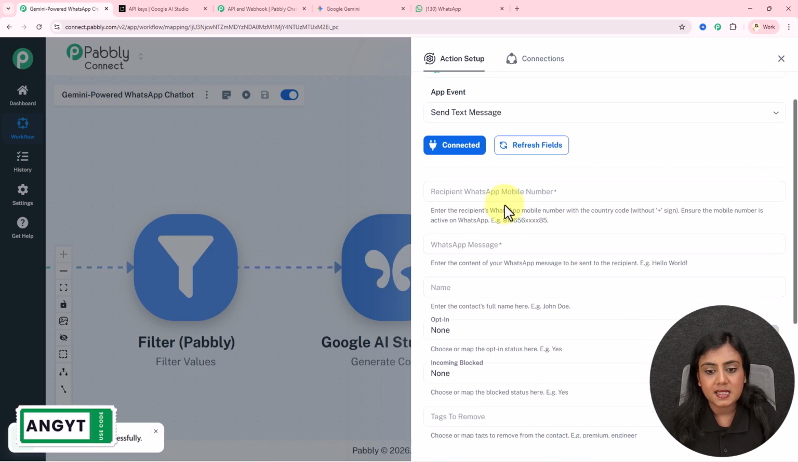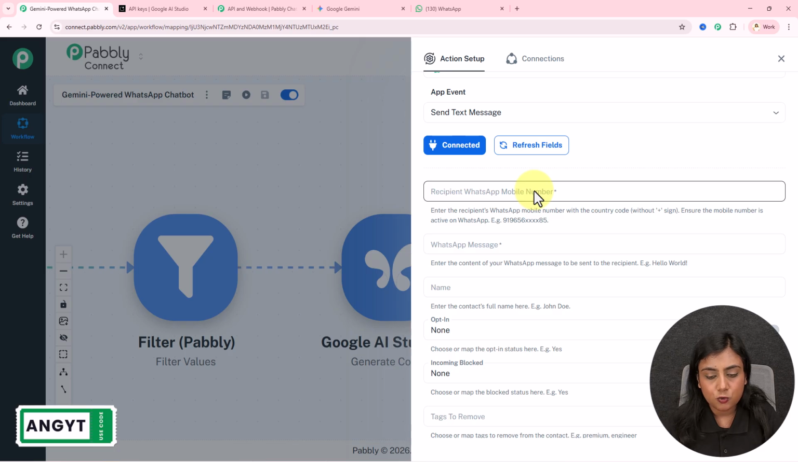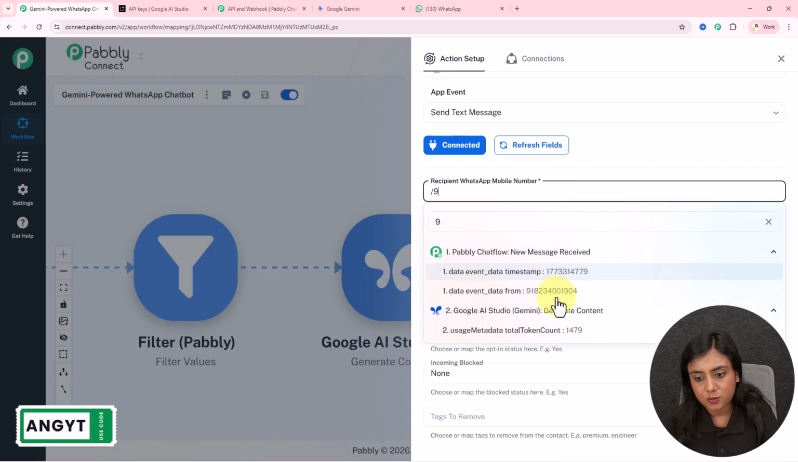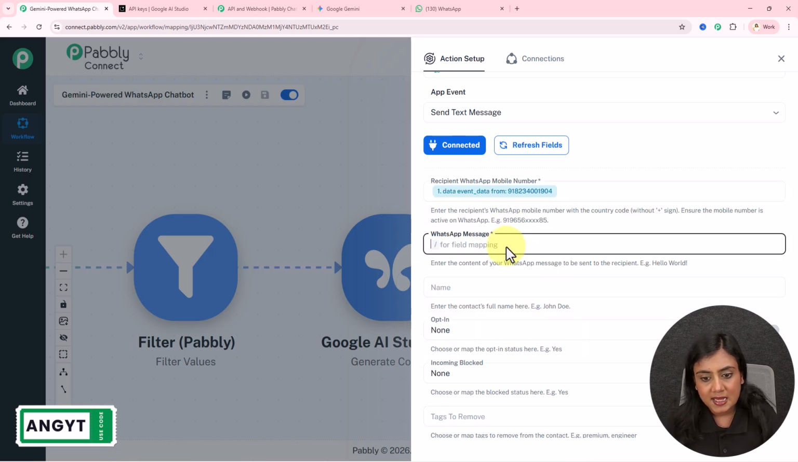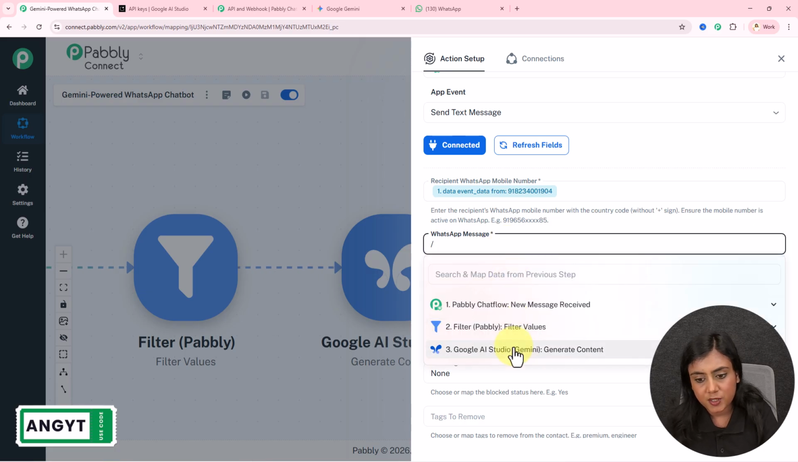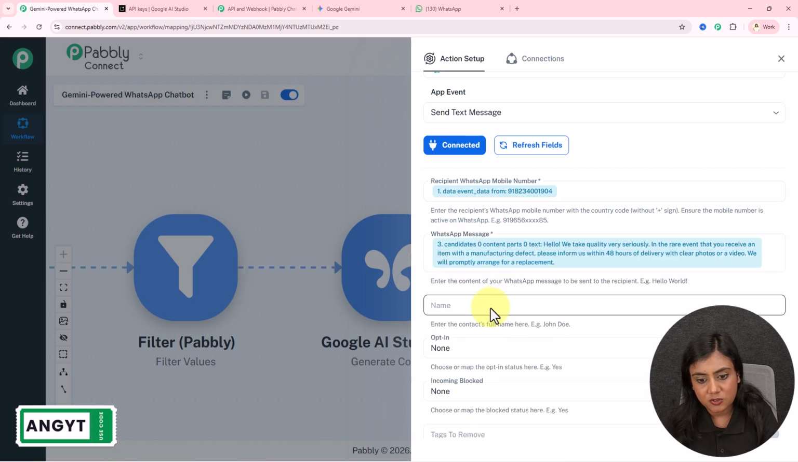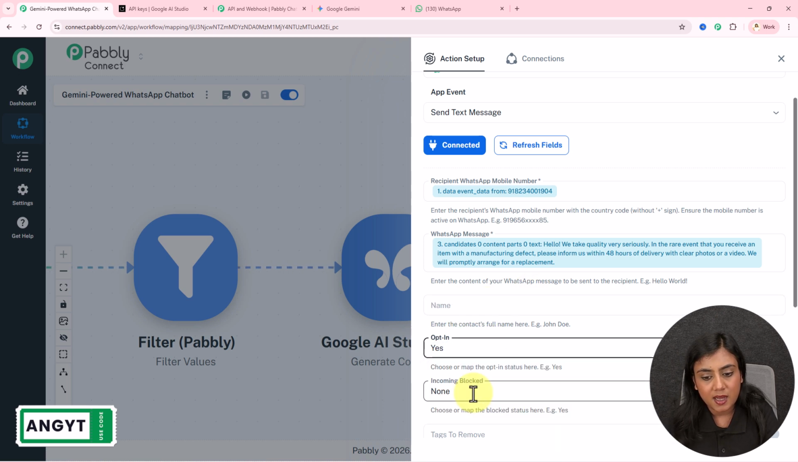After that, it is asking for the recipient's WhatsApp number to whom you want to send the WhatsApp message. For the recipient's WhatsApp number, I will map the data of the phone number that I have received right over here. This is the phone number. I will map it. Next, it is asking for the WhatsApp message, for which I will map the data of the generated message right over here. There is no name, so I'm going to skip the part of the name of this contact over here in the field. Opt-in, I will select over here as yes.